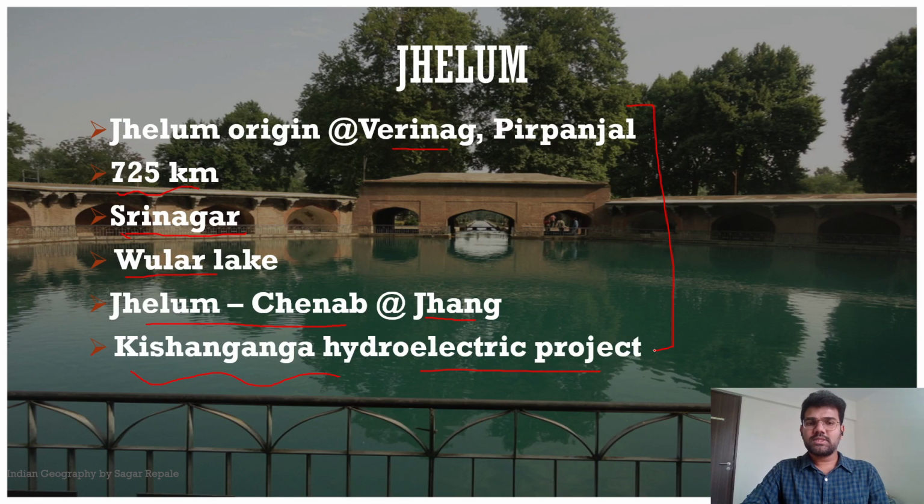They can ask questions. Here they may not ask you the direct length, but they can ask you to compare. They can ask you to arrange in descending order or ascending order the Panchanad rivers or the important tributaries of the Indus river. So at that time you should remember the sequence. We'll talk about it. So this is clear.